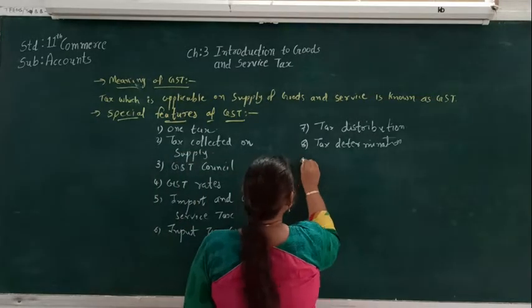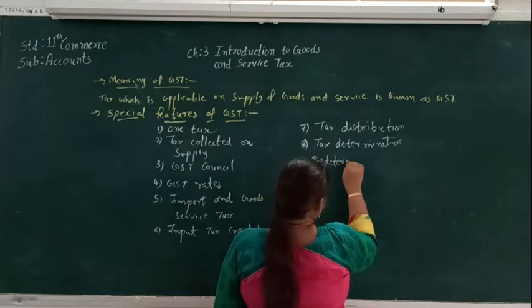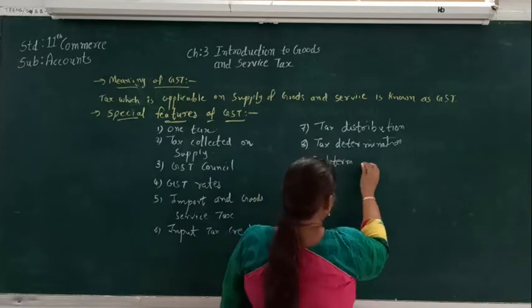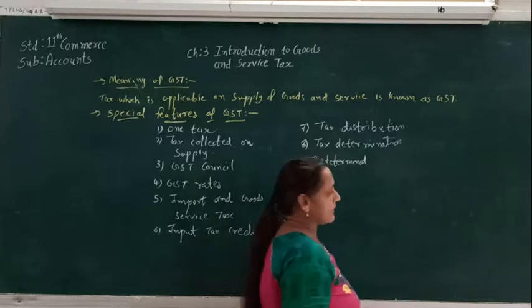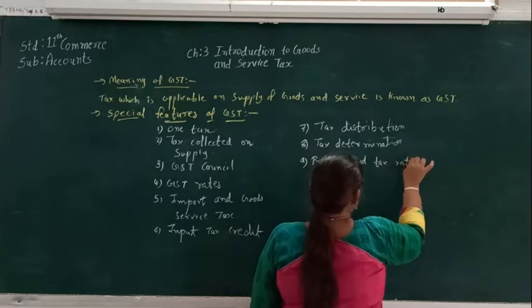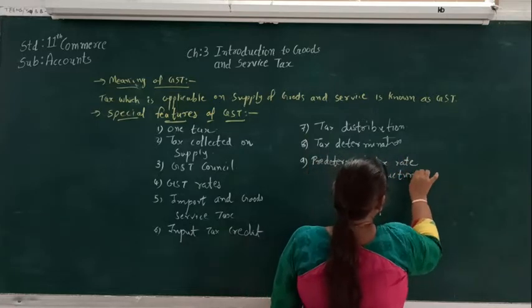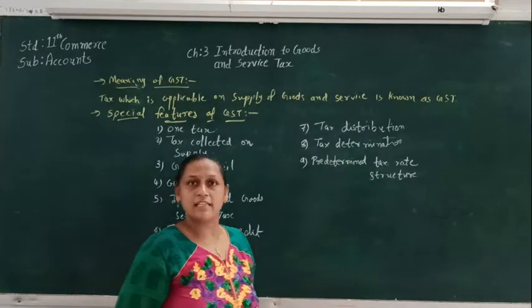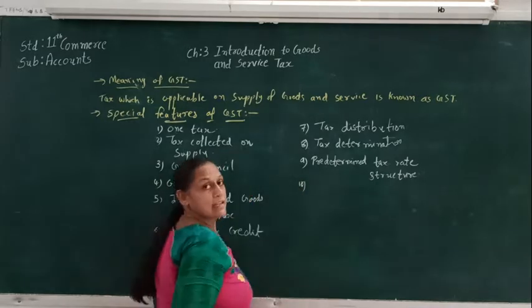Next is the predetermined tax rate structure. The tax is already determined and according to that only tax is levied.